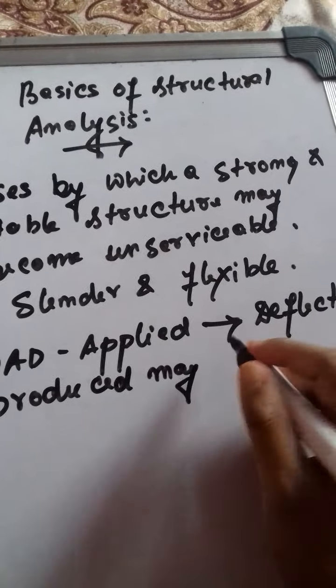Suppose this is a column, a load bearing element, and the beam is there. Now when the load is applied on the beam, if the beam is sagging by a certain deflection, then it is a case of unserviceability. Clear?